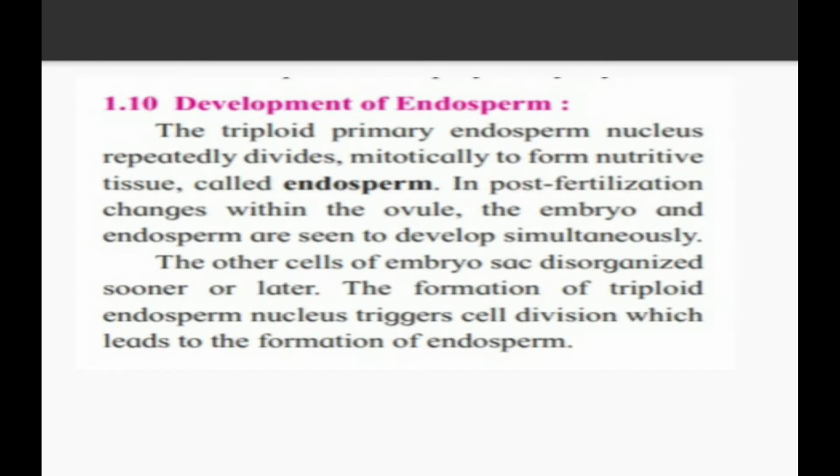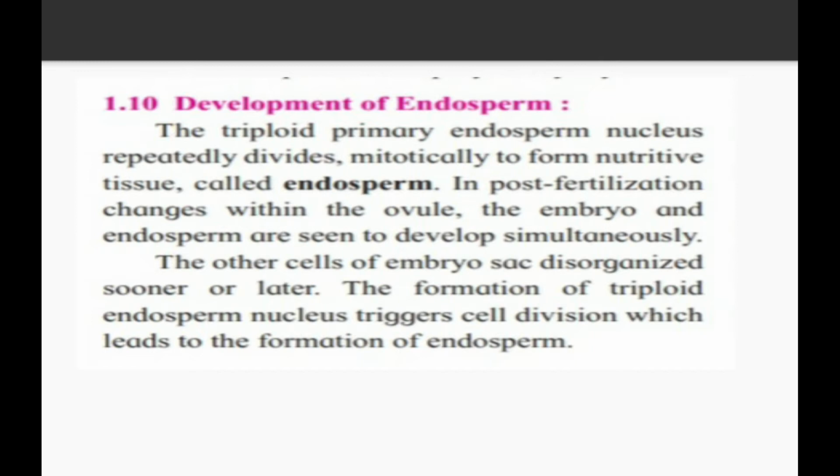Next point. In post-fertilization changes within the ovule, the embryo and endosperm are seen to develop simultaneously. As I said earlier, there are three phases of fertilization: pre-fertilization, fertilization and post-fertilization. So we are in the post-fertilization phase now. In post-fertilization changes within the ovule, the embryo and endosperm are going to be developed. So these are the three parts where they are going to be developed.